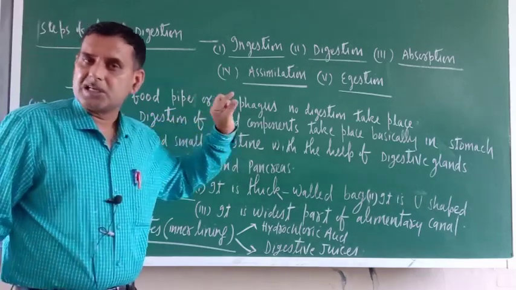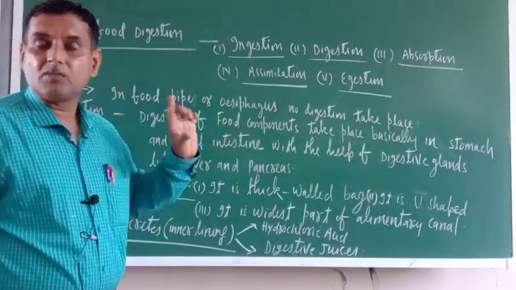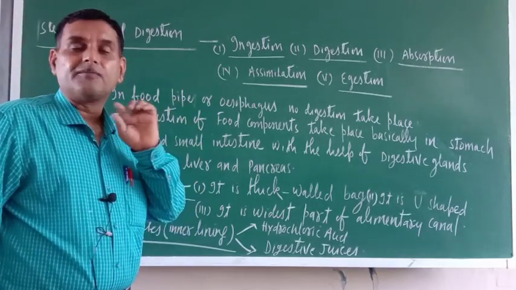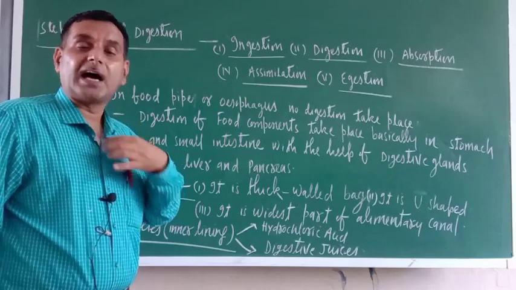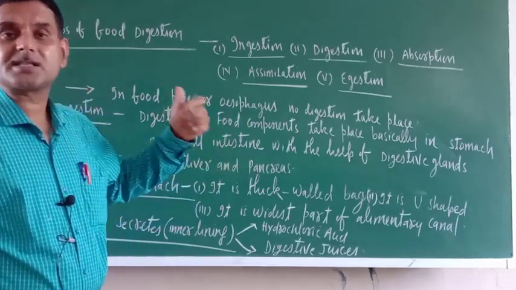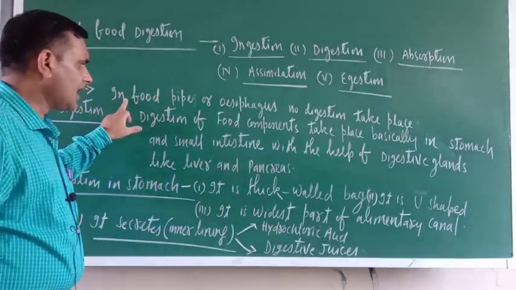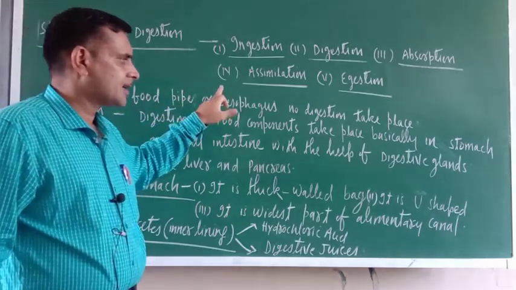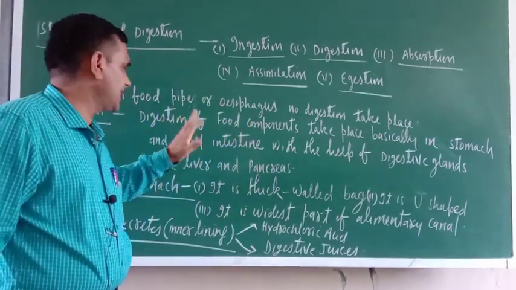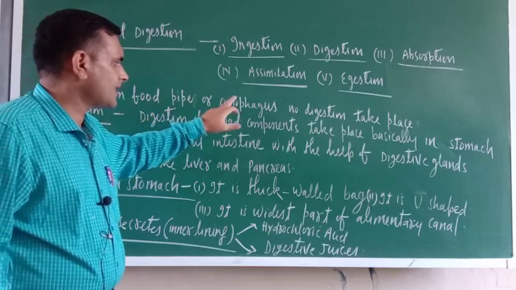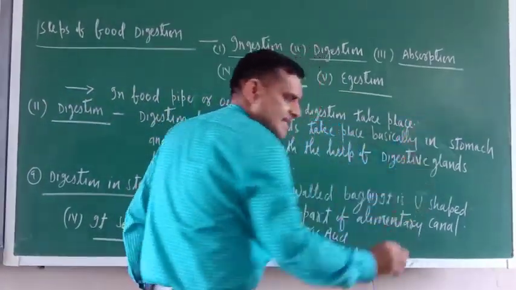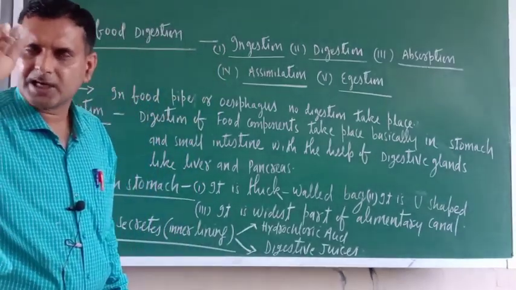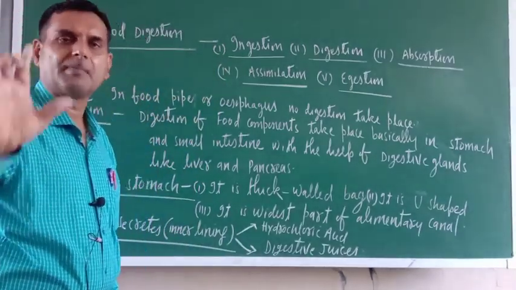Always remember, the esophagus is a pipe-like structure, one end of which is connected with the mouth and the other end with the stomach. Remember, in the esophagus or food pipe no digestion of food takes place. It is the connective link between mouth and stomach.